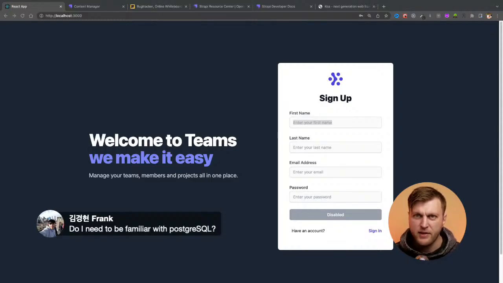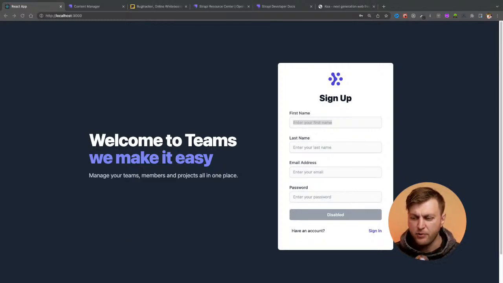Just start with the Strapi Quick Start and use SQLite, because it's going to get you all the way through building your application. The only difference is when you deploy it, let's say to DigitalOcean or Heroku, you're then able to set up your database there, but you still don't really need to learn a lot about Postgres unless you want to, or unless you're going to be doing some complex stuff.